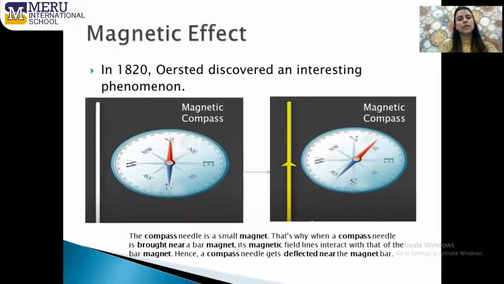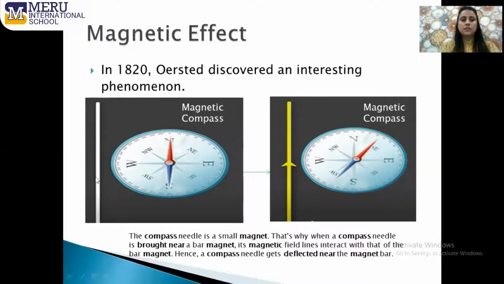Then we have the magnetic effect. Before starting the magnetic effect of electric current, let me tell you one thing: magnetism is a phenomenon which has been known to us since ancient times. In the 1700s, electricity was discovered, and in 1820, Ørsted came up with a very interesting discovery, that is the magnetic effect of electric current. Now, what is that effect?